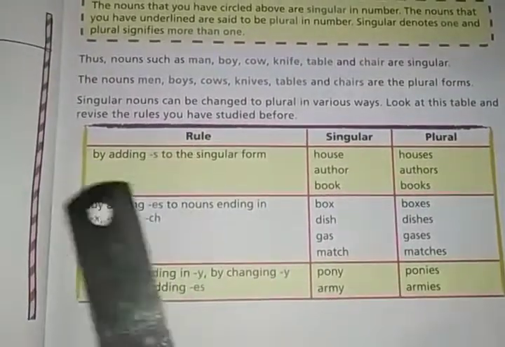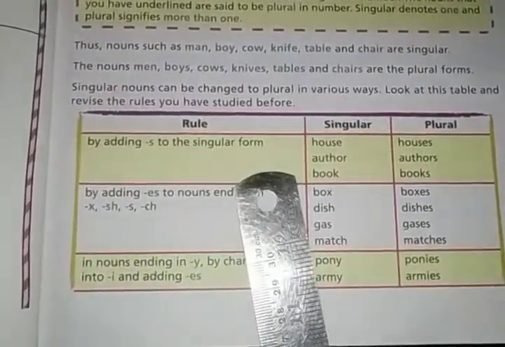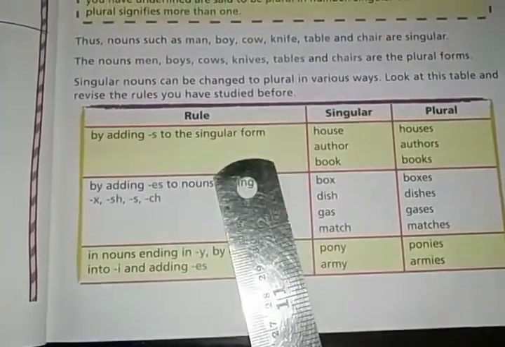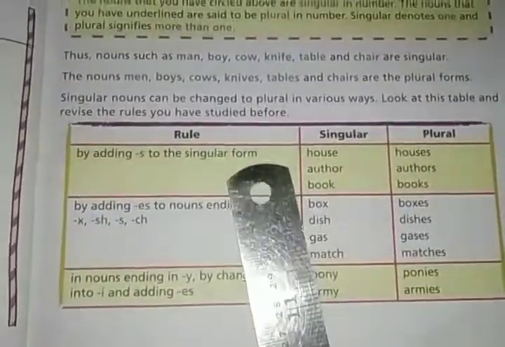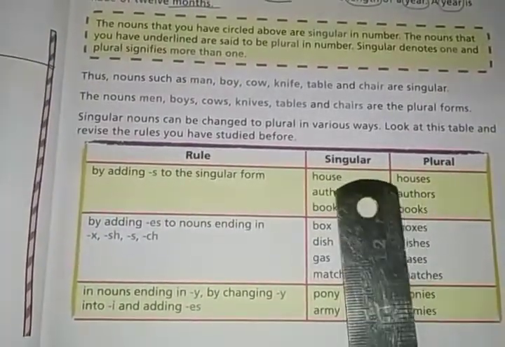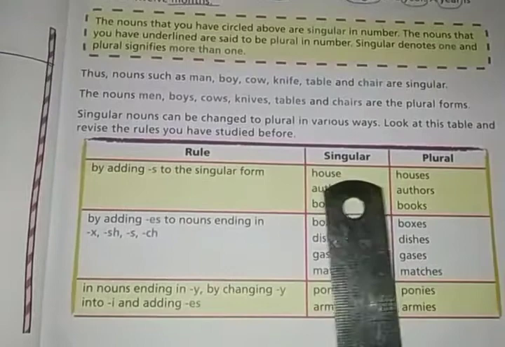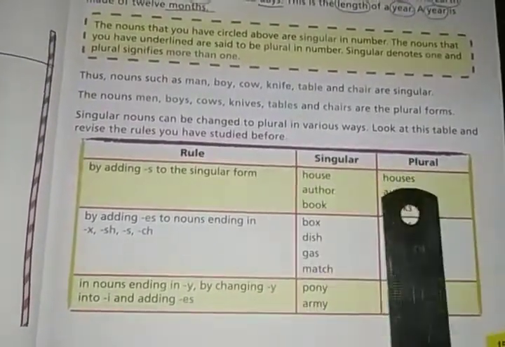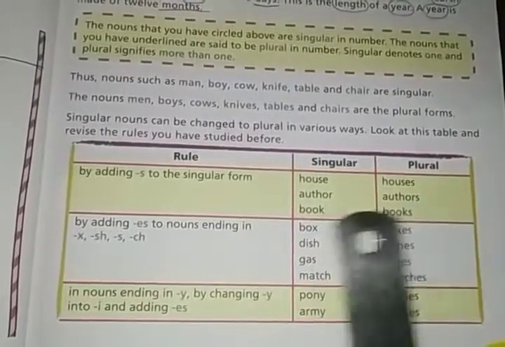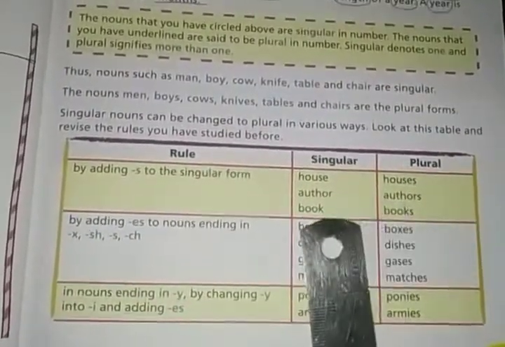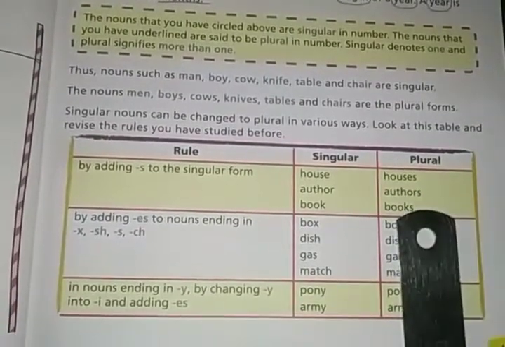First one is by adding s to the singular form. We can simply add s to the singular noun and it becomes plural. How? Look at the word house. When you add the letter s, it becomes houses, and it becomes plural form. House, houses. Author, authors. Book, books. It means when you add s to the singular form, it becomes the plural form of the noun.